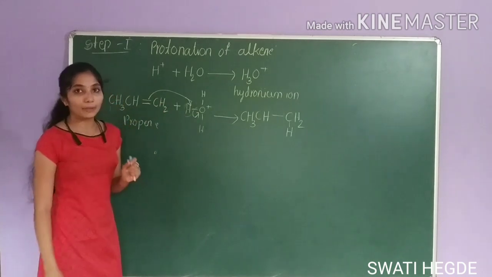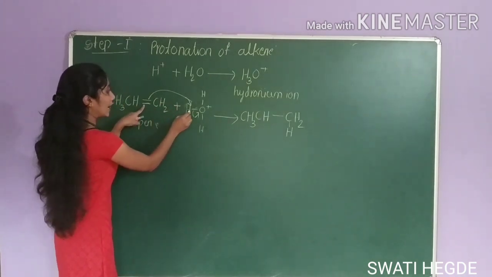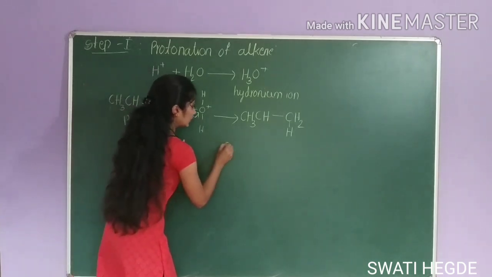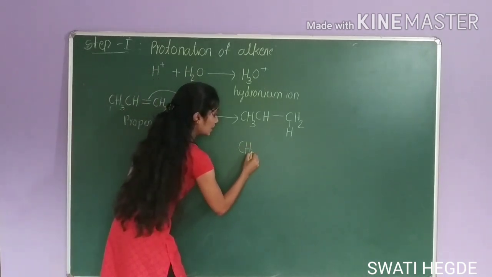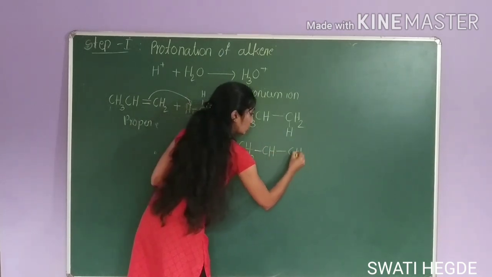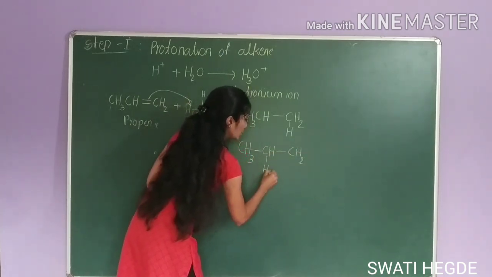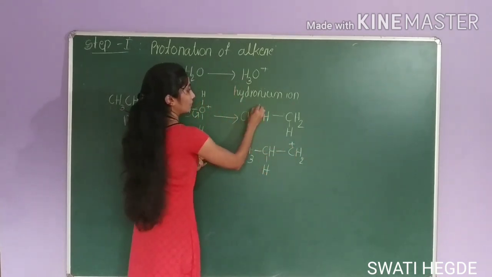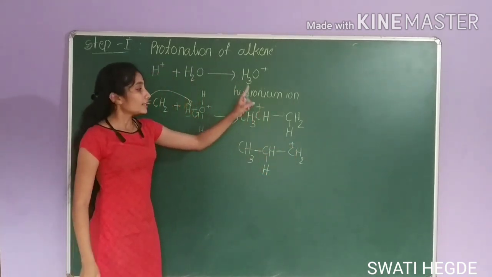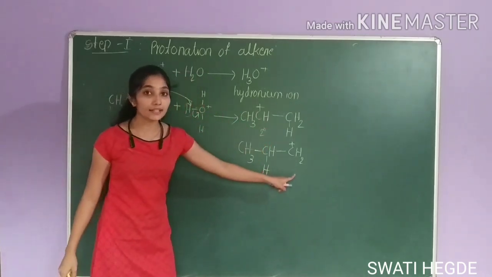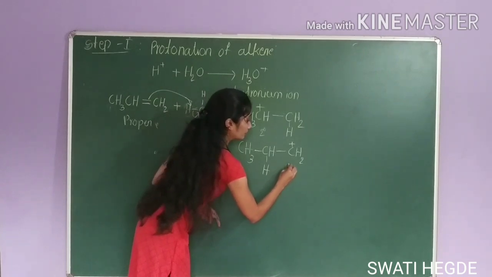There is one more possibility. This hydrogen can attach here also, on this carbon atom also. If that happens, then the product will be CH3, CH, CH2, one hydrogen here, and this contains positive charge. Here, this positive charge will be on this middle carbon atom. See here, this is secondary carbocation and this is primary carbocation.